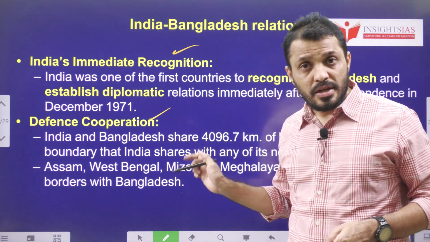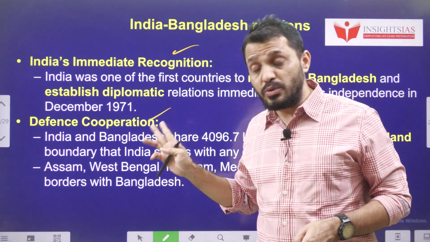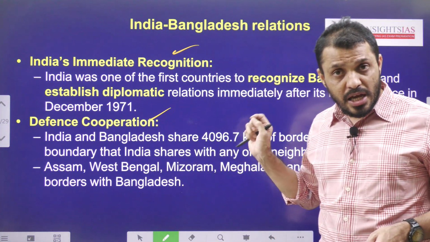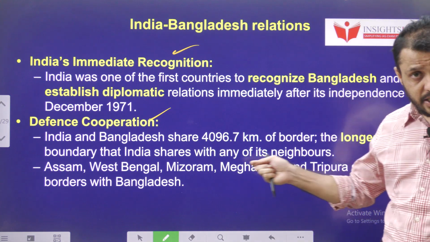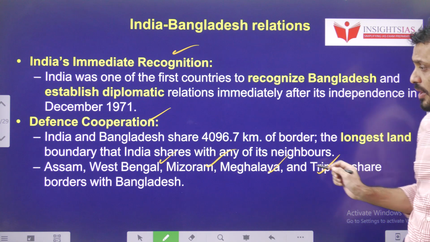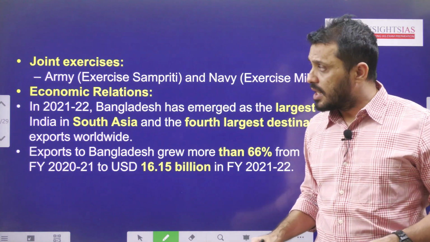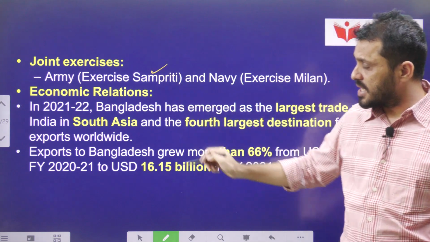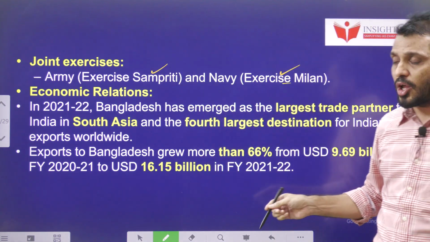Defense cooperation: we are supporting Bangladesh as and when it requires. India and Bangladesh share one of the longest land boundaries. States of India such as Assam, West Bengal, Mizoram, Meghalaya and Tripura share the land boundary. Some of the joint exercises between India and Bangladesh are exercise Santripti and exercise Milan.